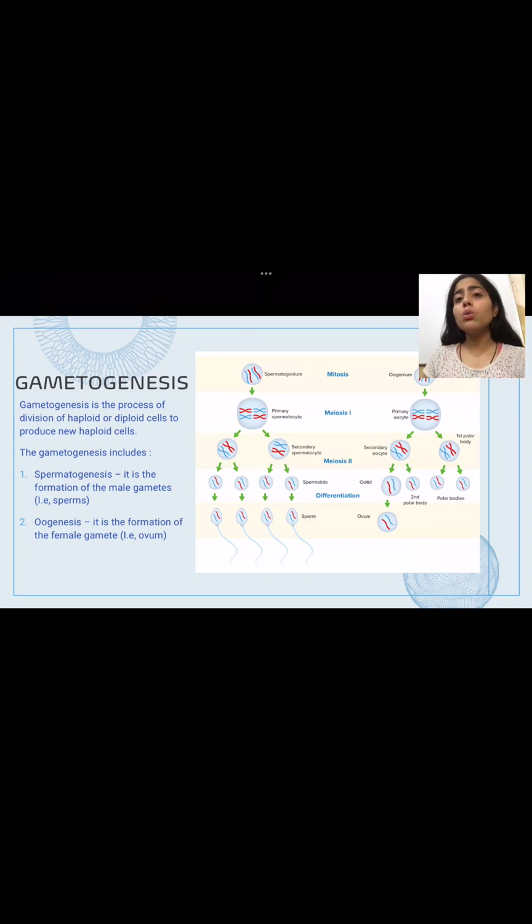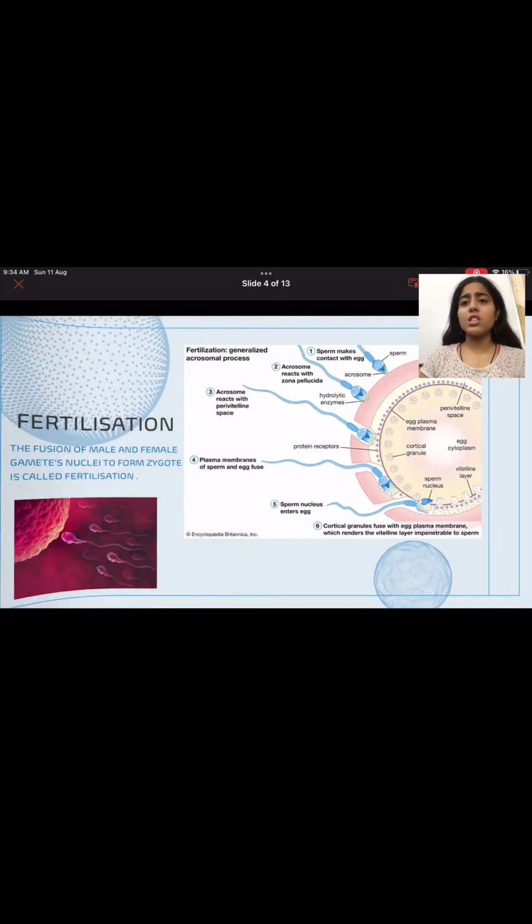In the case of oogenesis, the oogonium develops into the primary oocyte. This primary oocyte gets divided into two unequal cells. One of them is known as the secondary oocyte, another is known as a polar body. The polar body is smaller. Then the polar body differentiates into two other polar bodies, whereas the secondary oocyte develops into an ootid and a second polar body. This ootid then forms the ovum. So this is how spermatogenesis and oogenesis take place. They combined are known as gametogenesis.